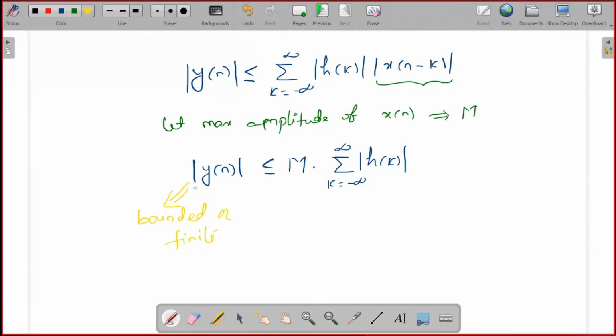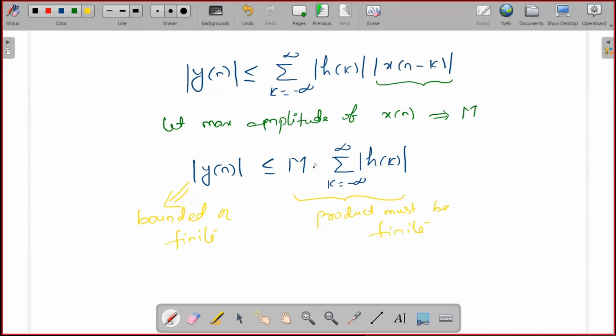What about this product, M into summation k from minus infinity to plus infinity mod h of k? This product must be finite.